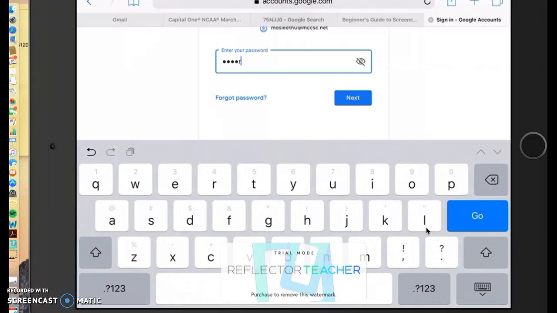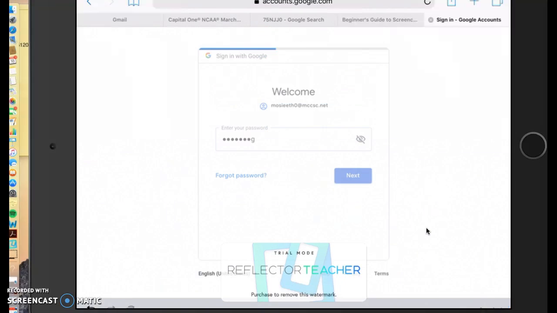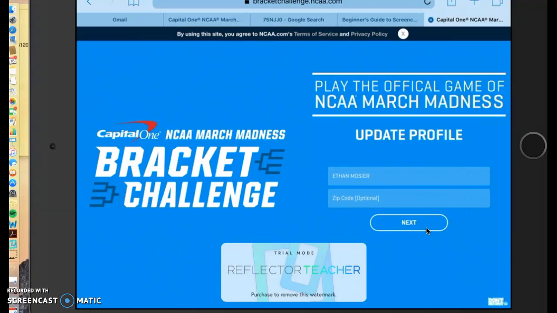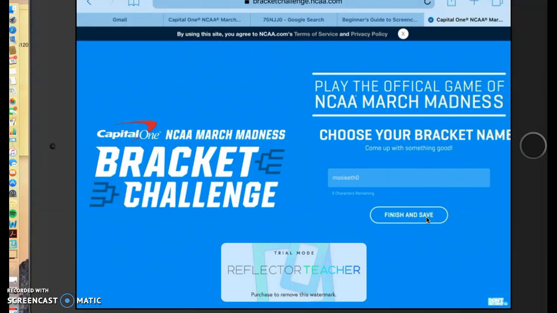You may choose a team because you know something about it, or you may choose a team because you like the color or the mascot of that team, and that's okay. When you come to this site, you will hit Next right away.